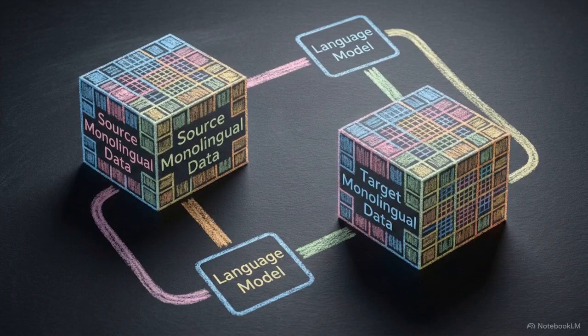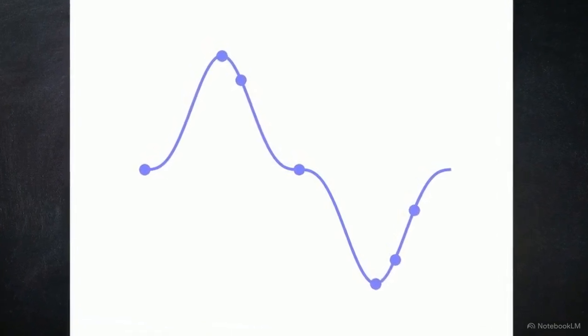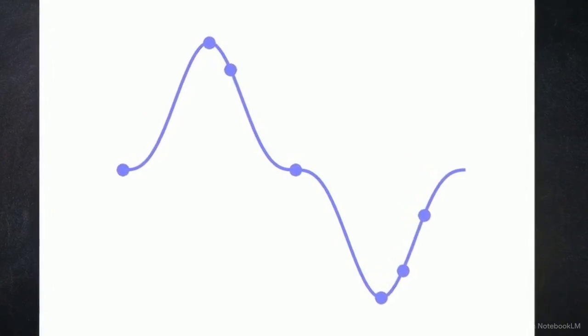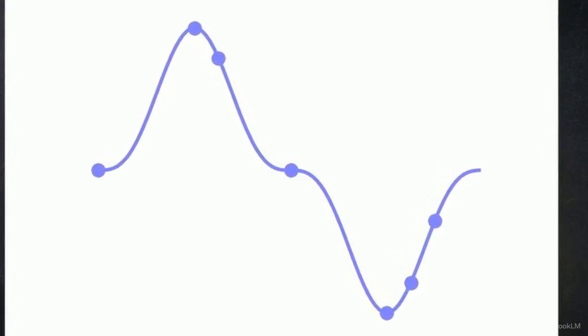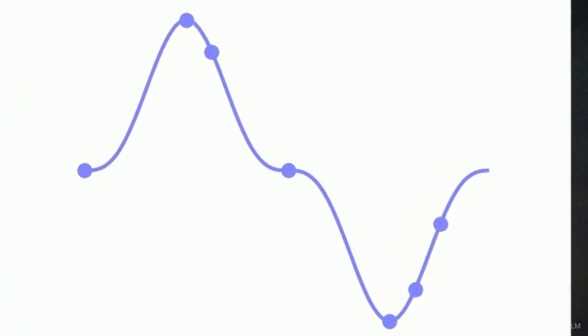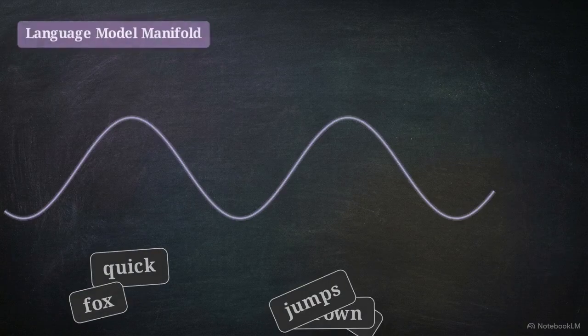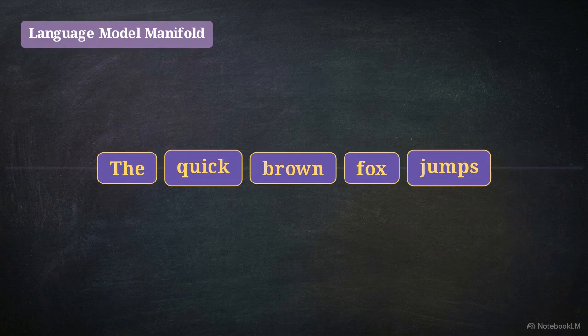The second principle corrects that grammatical chaos by training robust language models exclusively on the separate monolingual datasets. This continuous wave pattern illustrates the data-driven prior. It dictates the mathematical probability of how sentences structure themselves in a given language. The model operates as a denoising autoencoder manifold. If a translated sentence lands outside the parameters of proper syntax, it registers as noise. The model exerts an algorithmic gravitational pull, forcing the disconnected, roughly translated words from the first step to conform to the syntactical reality of the target language.